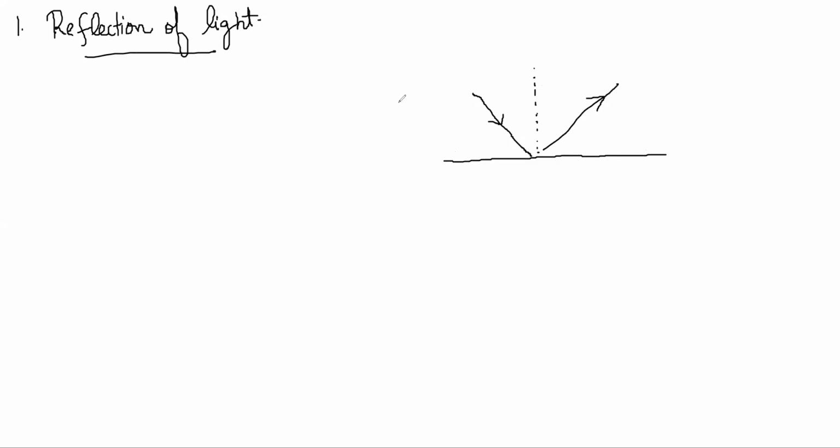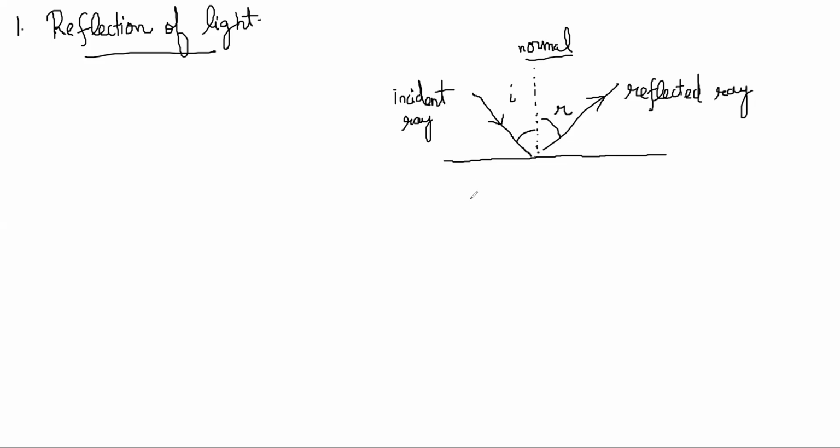So this is the incident ray, and this is the reflected ray. And this perpendicular to the surface is called the normal, right? So angle of incidence is which angle? It's this angle, I. And angle of reflection is this angle, R. Basically, angle of incidence is the angle between the normal and the incident ray, and angle of reflection is the angle between the reflected ray and the normal.